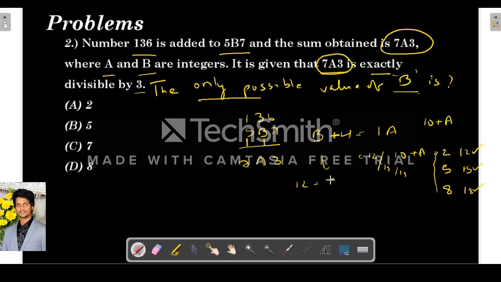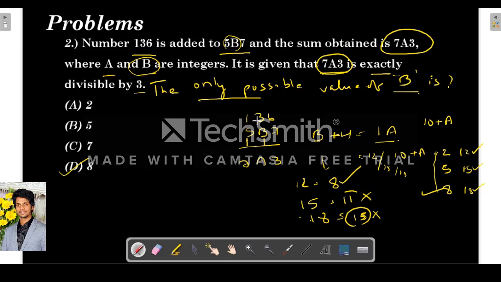So what if the sum is 12? Then the value of b is 8. What if a is 5, which means 15? Then the value of b must be 11. But b is a digit, an integer, so this is not possible. What is the next value of a? a is 8, which means 18. When a is 18, b is 15, which is again not possible, as b is a single digit. So the only possible value of b is 8.